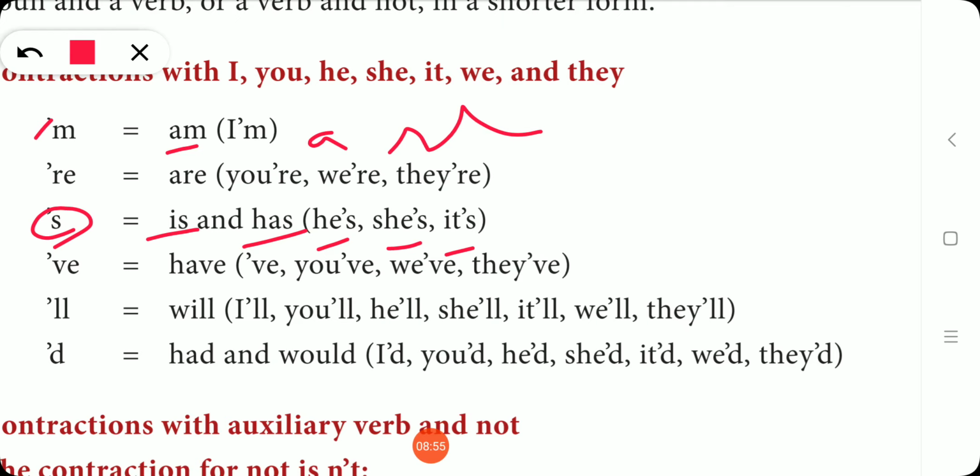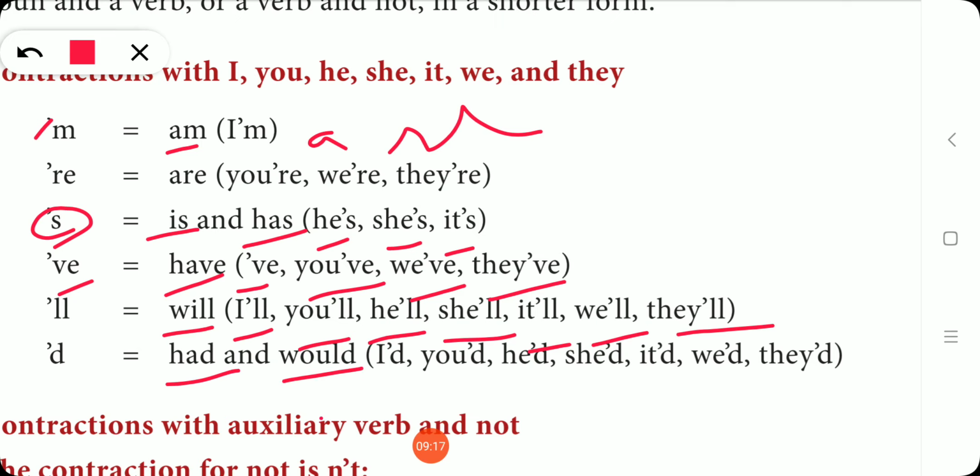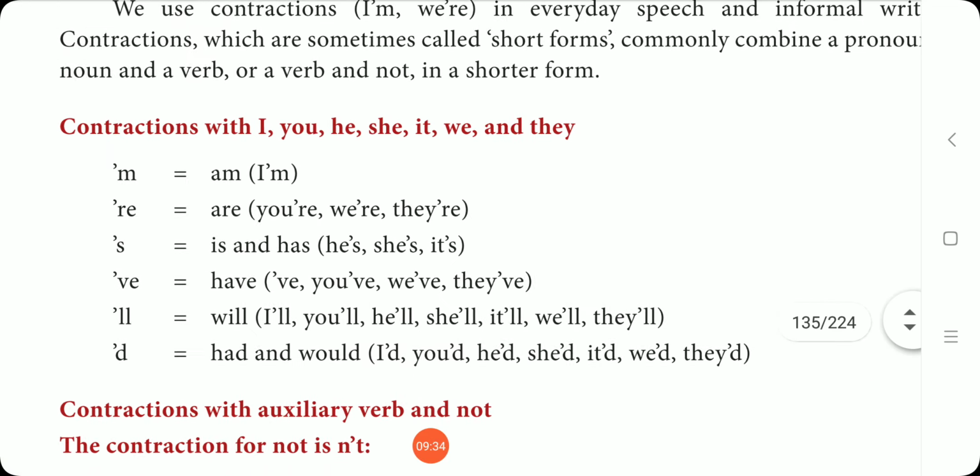Next one, apostrophe VE. This is have: you have, we have and they have. Next, apostrophe double L, will: I will, you will, he will, she will, it will, we will, they will. Okay, next apostrophe D for had and would: I had or I would, you had or you would, he had or he would, she had or she would, it had or it would, we had or we would, they had or they would. Can you understand? So this is contraction.